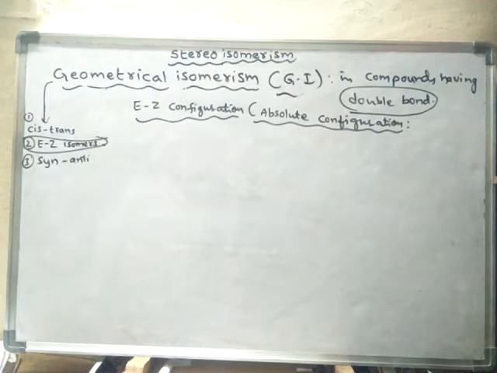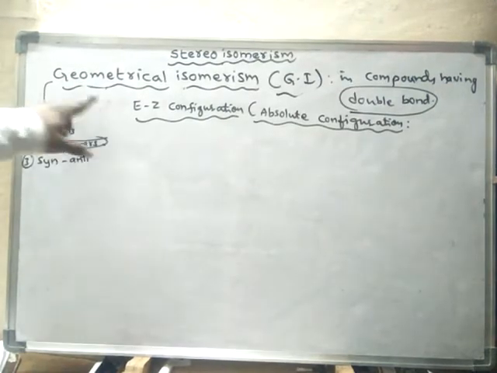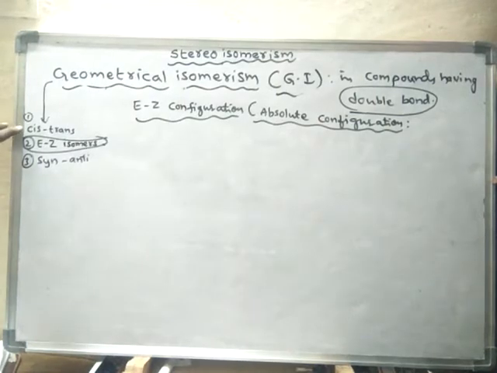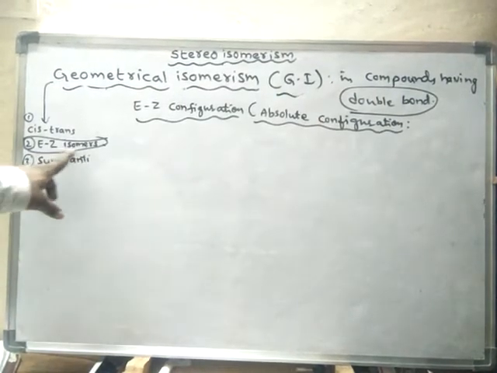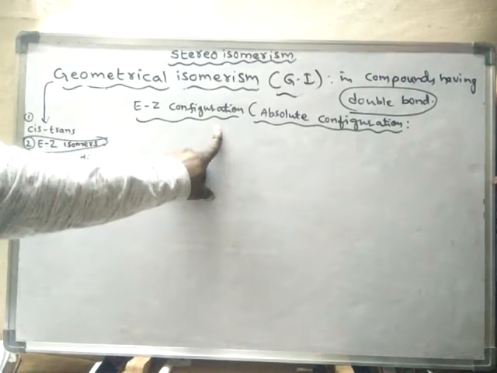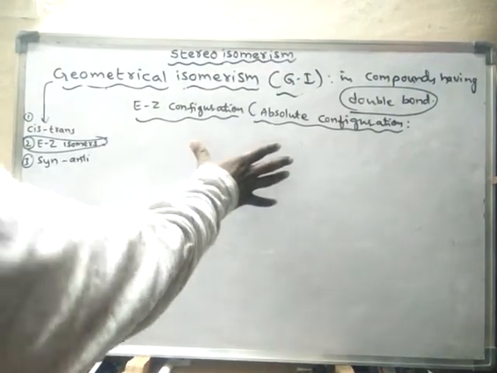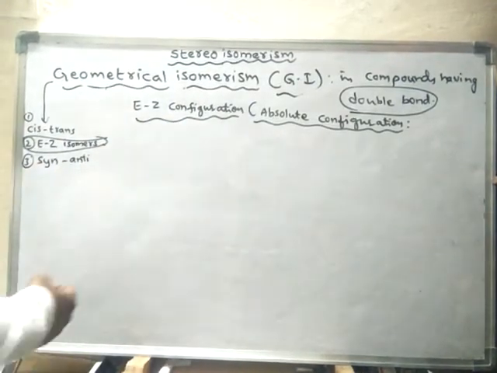So in our previous video we learnt about cis trans isomerism, which is a part of geometrical isomerism. Now we will learn about EZ configuration, or else EZ isomerism. Geometrical isomerism is of three types: cis trans isomerism, EZ system, or else EZ configuration, which is also called absolute configuration. And the third type is syn and anti. So now in this video we will learn about EZ configuration first.